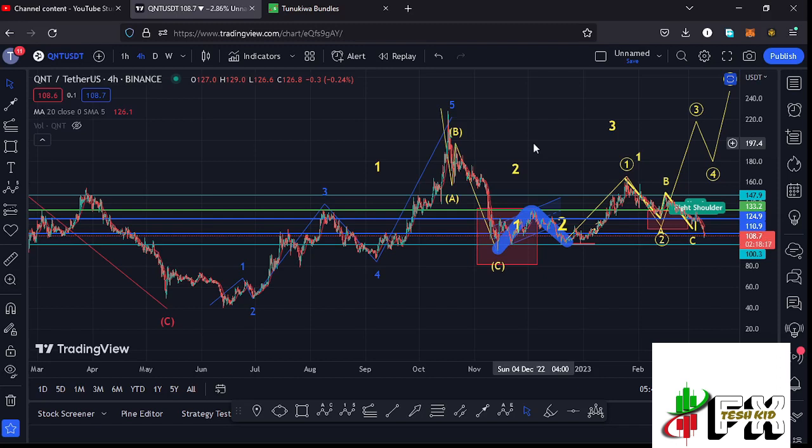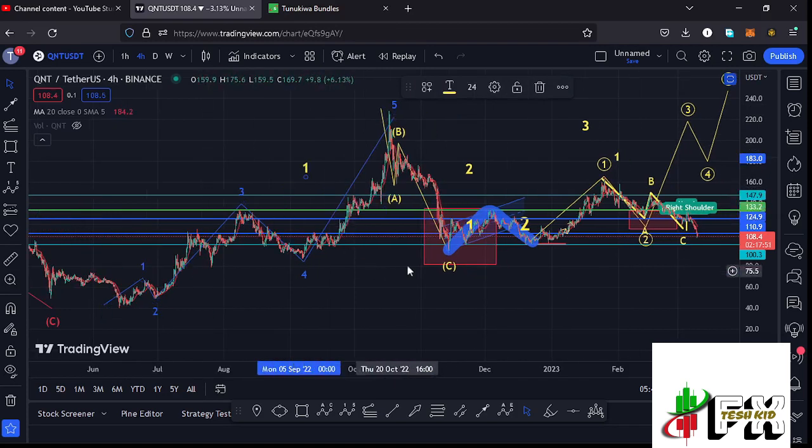And allow me to continue with the video here on the 4-hour chart by first giving you the long-term scenarios that I've been expecting here on the Quant chart, where you can see that after making the bear market low at around the $40.1 mark, we started this massive bounce to the upper side, obeying the Elliott structures, where I have this Elliott structure in blue having the wave 5 giving us a peak at around the $229 mark, and also completing the formation of that larger Elliott wave count 1 to the upper side.